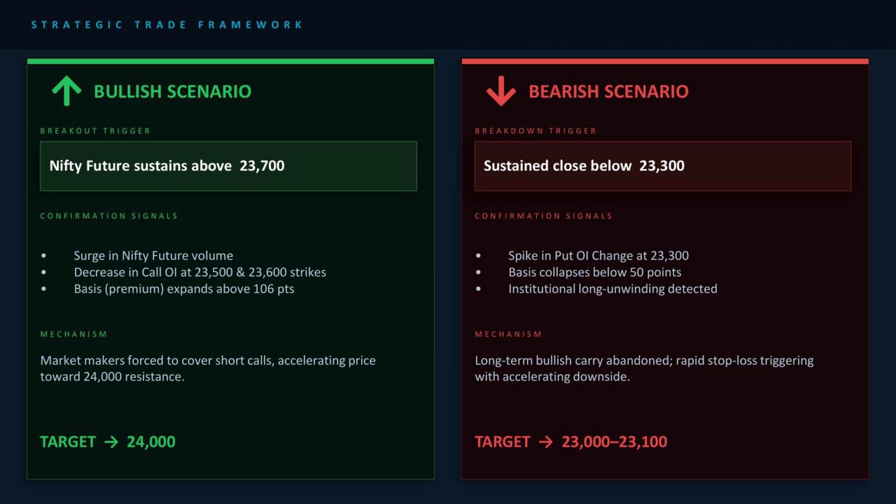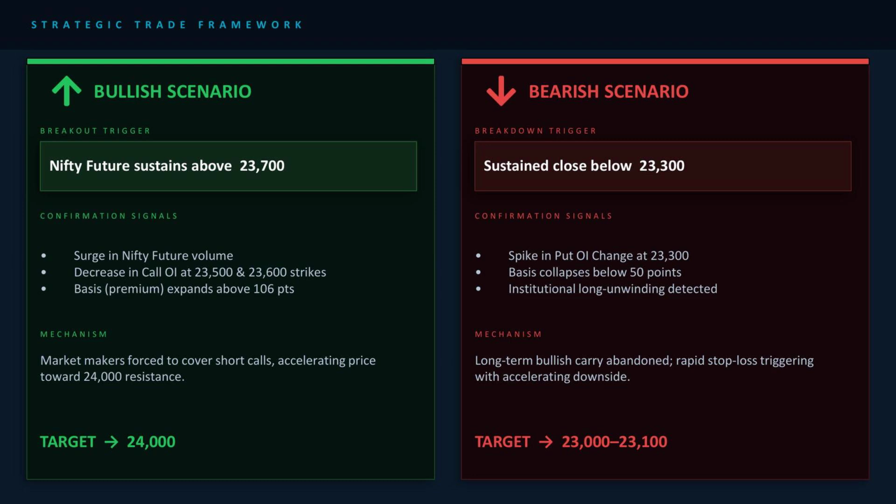Confirmation number 2: basis collapses below 50 points, institutions are reducing their long exposure, bullish carry is being abandoned. Confirmation number 3: long unwinding detected, funds that were holding long positions start exiting. Mechanism: stop losses cascade in a chain reaction, accelerating the fall.